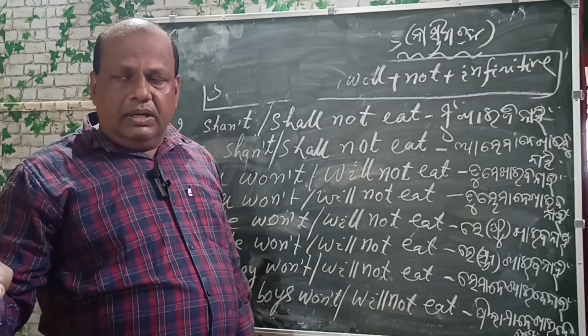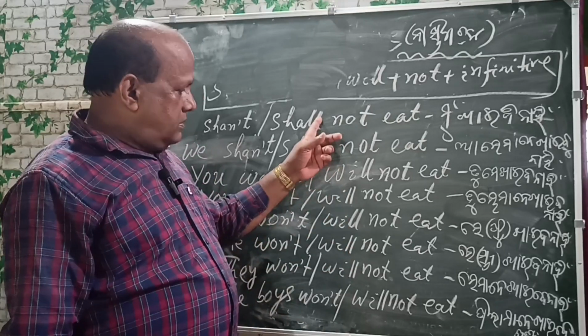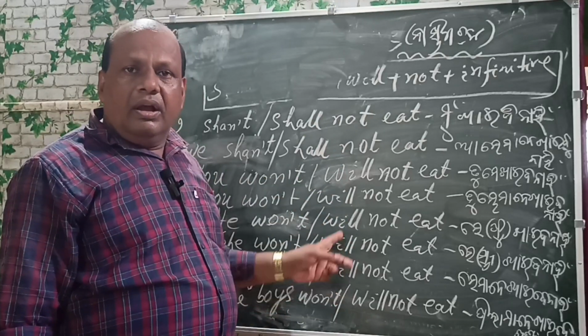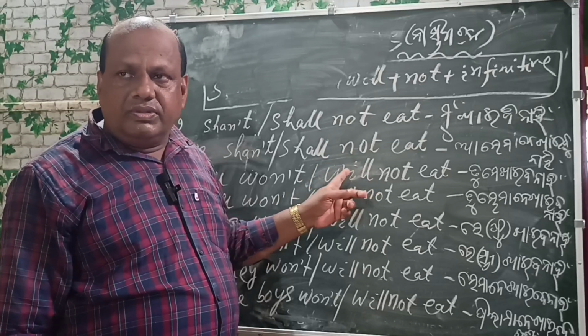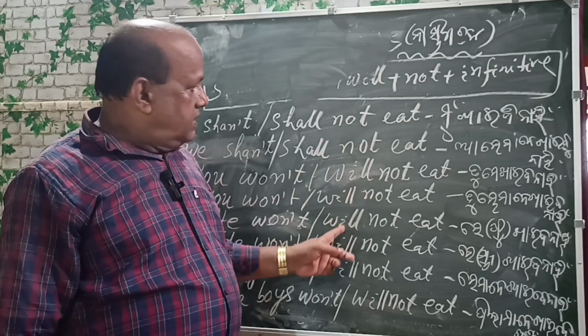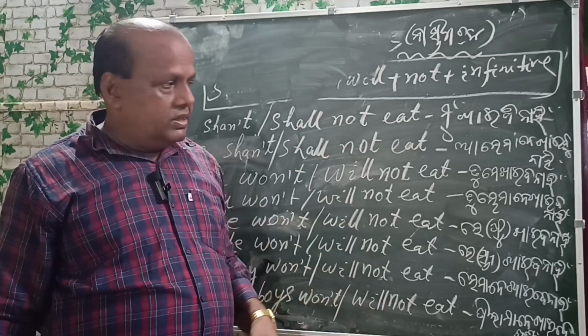In simple past, did not is necessary. But in simple future tense there is no necessity of do not or does not or did not, so there is no confusion in writing the negative sentences of simple future tense.